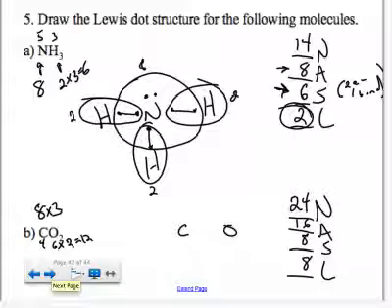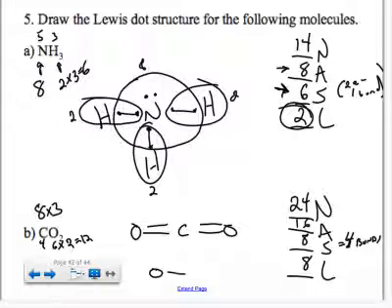Carbon has to be in the middle. It's pretty much always in the middle. And since there are 2 oxygens, it has to be in the middle. I'm going to share 8, which means 4 bonds, but I only have 2 places to put bonds. I can put 1 here and 1 here. And then I need 2 more bonds. So the only thing to do is to double up. If I needed another one, I would have to triple up. And always put the bonds as evenly as you can. Don't put 3 on one side and 1 on the other. That wouldn't be right. And then the dots.